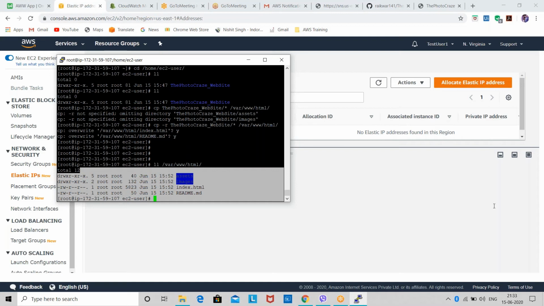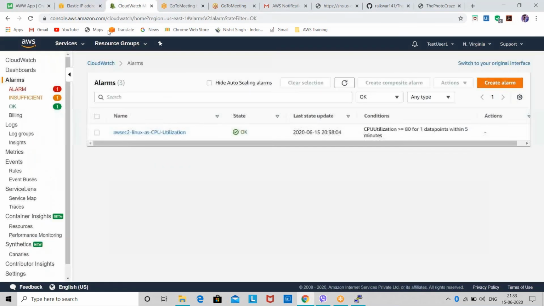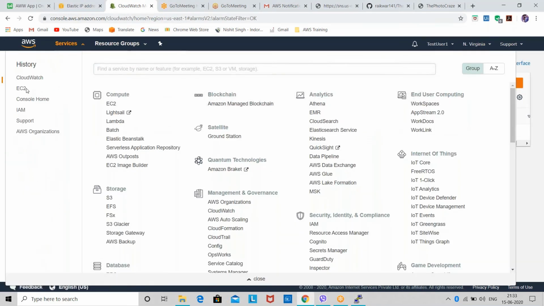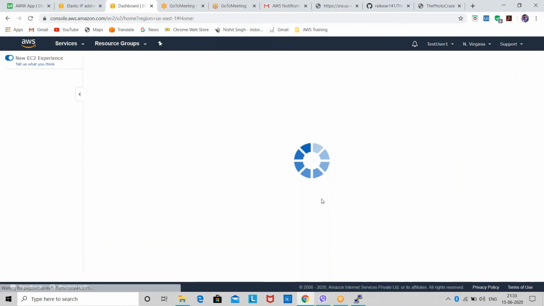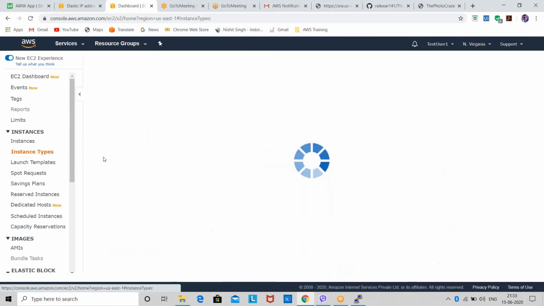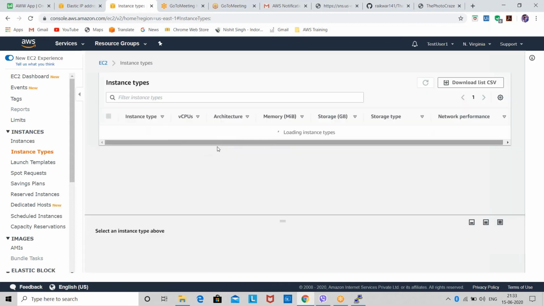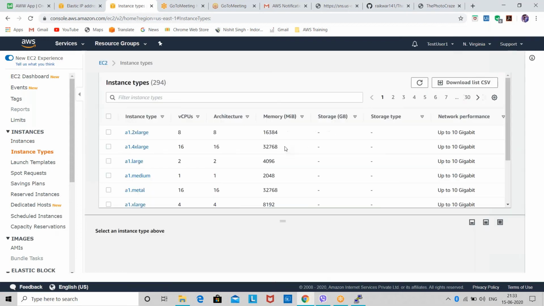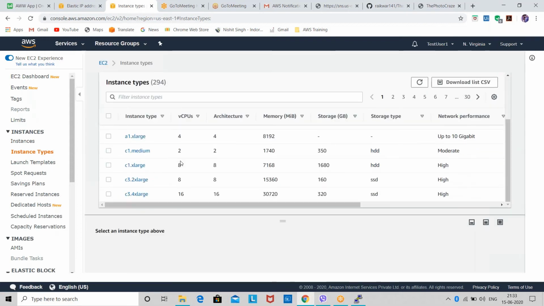You can see here we have got multiple options in EC2, so you can select what kind of hardware you want. Here in instance type, you can see we have got multiple instance types. You can select what type of instance you want. We have got multiple virtual CPUs, multiple memories, and multiple architecture types. So you can see this.